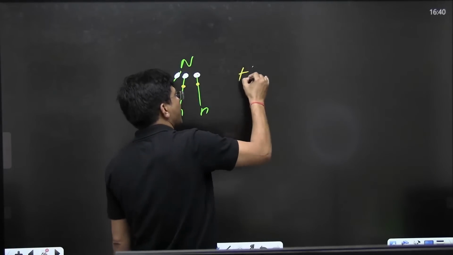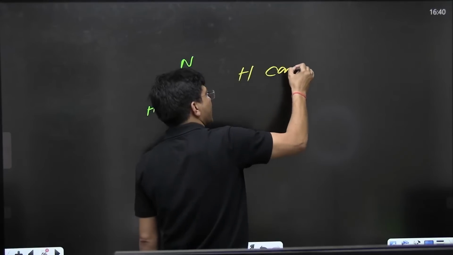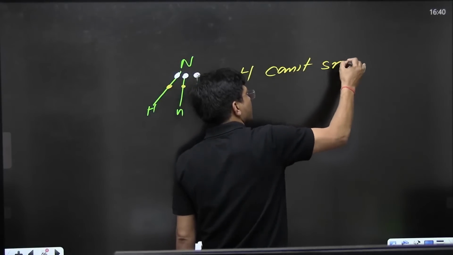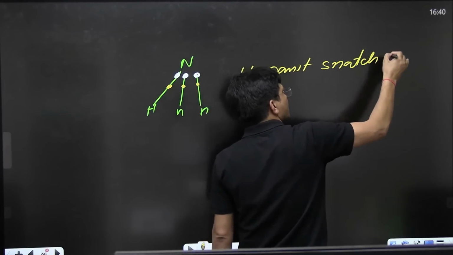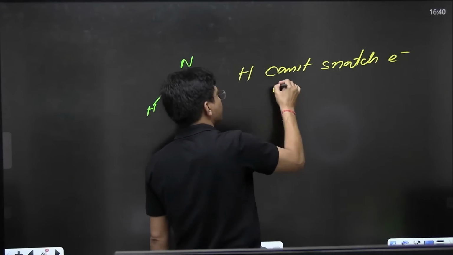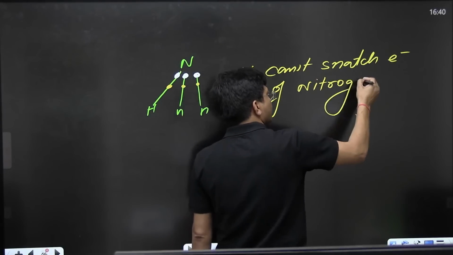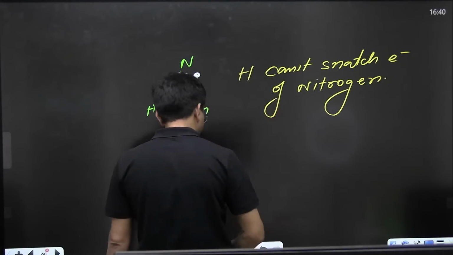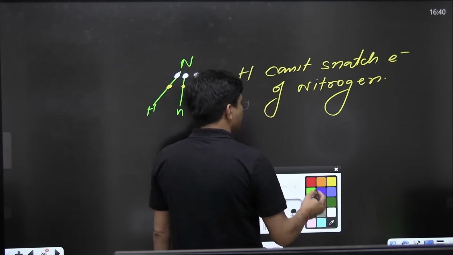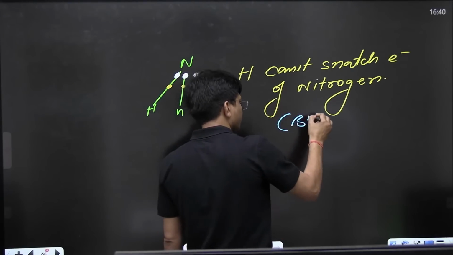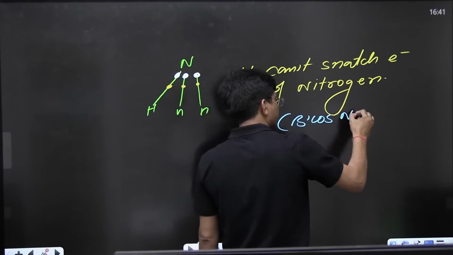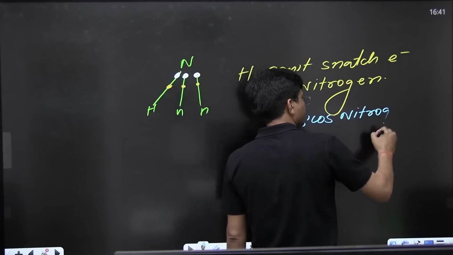Hydrogen can't snatch the electrons of nitrogen because nitrogen's electronegativity is 3.